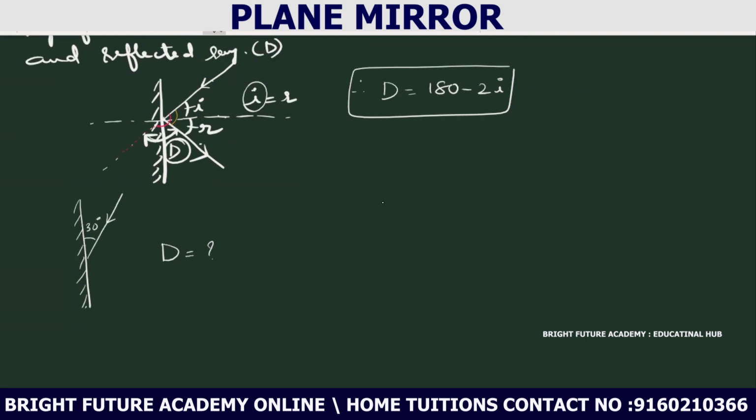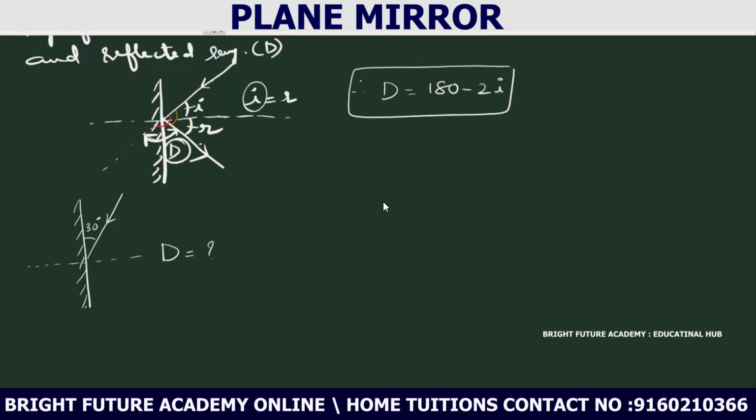It is 30, so it is like 180 minus 2 into 30. Why are you taking 30? What is the angle of incidence? That we have to check. The diagram is given like that, but you find out the angle of incidence from this. So that would be 150.